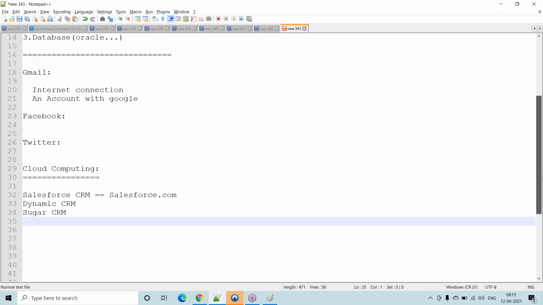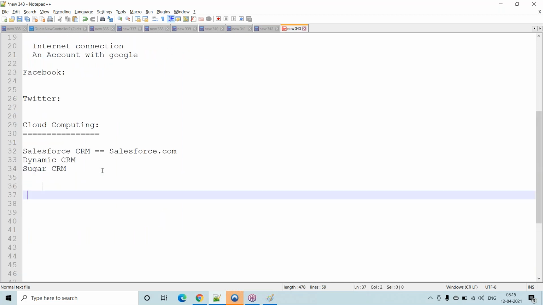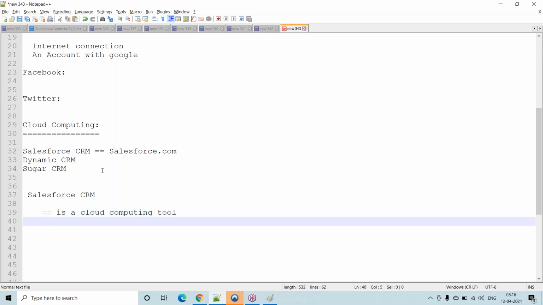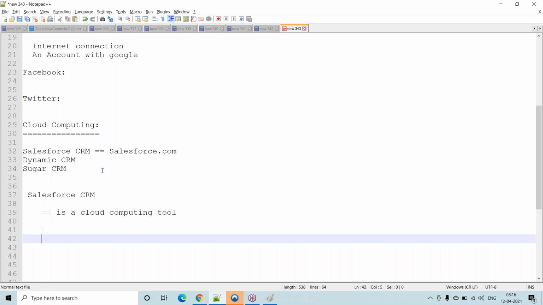So up to now, what we learned is that Salesforce CRM is a cloud computing tool, and there is no need to install any software. We need an account with that particular application. Then wherever we go, we can access it and we can customize however we want.